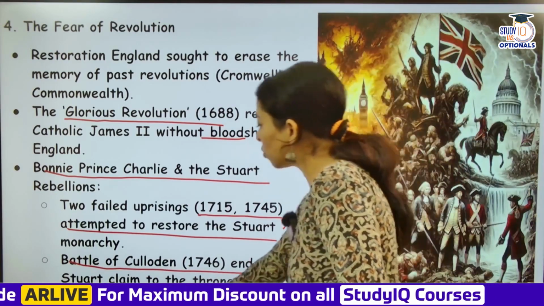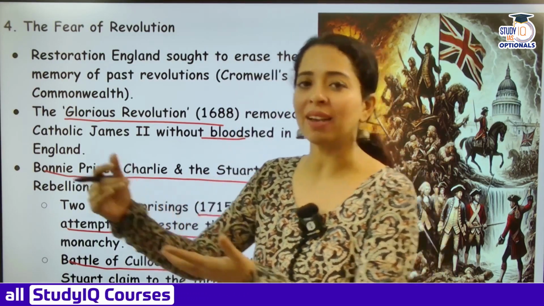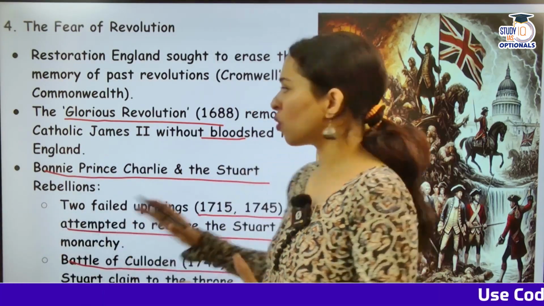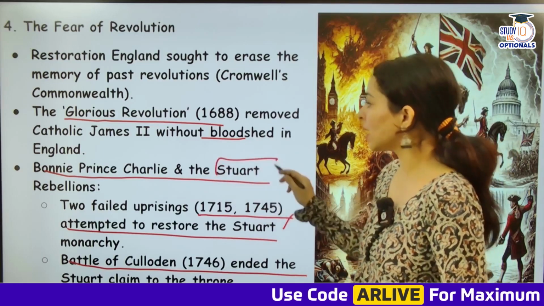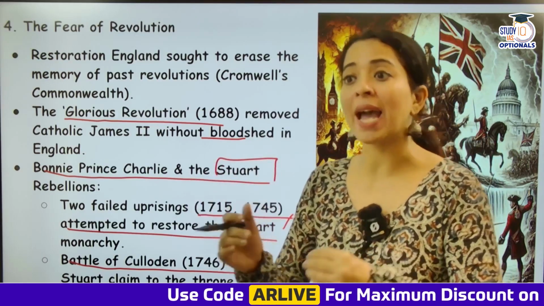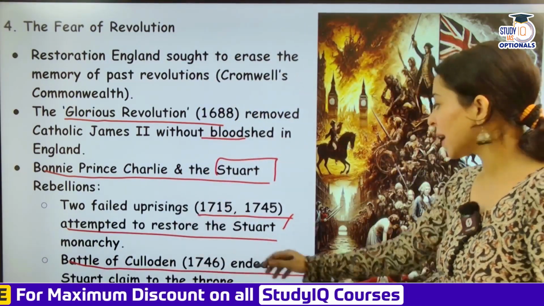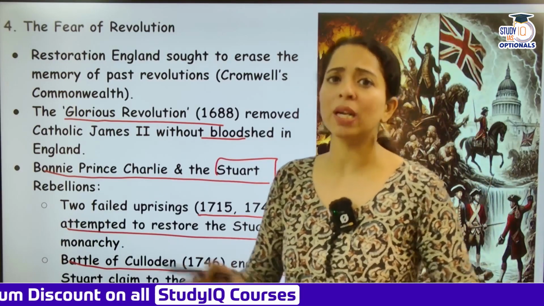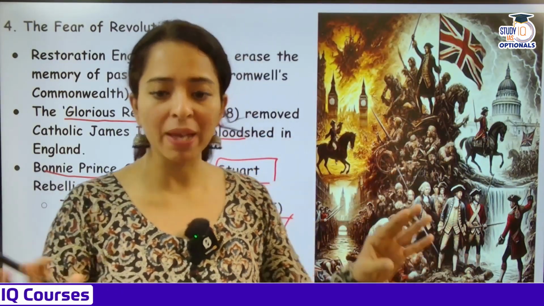So the revolutions that happened later mostly failed. Because people were like, how many revolutions will there be? We need to cut down, otherwise every decade or two there's something huge going to happen. Bonnie Prince Charlie wanted to go ahead with the Stuart line. Okay, another line had come, so they wanted to continue the Stuart dynasty, but it was curtailed. The Battle of Culloden in 1746 ended the Stuart claim completely. The Stuart claim was completely eradicated. Now they had no chance of coming to the monarchy.